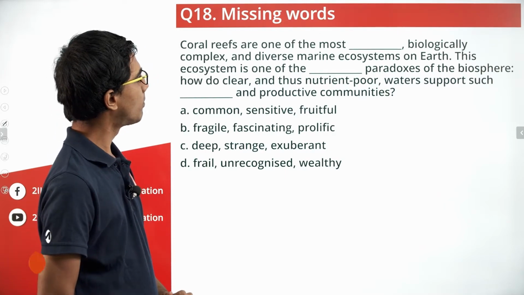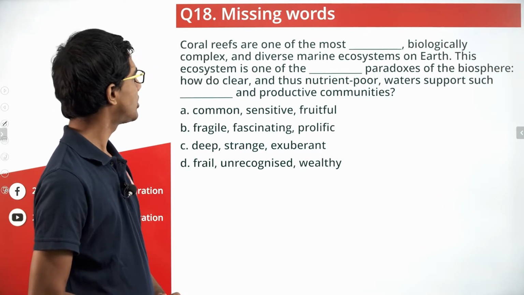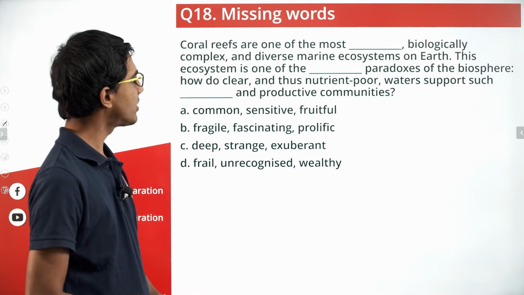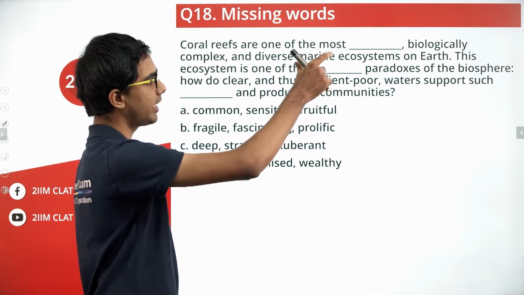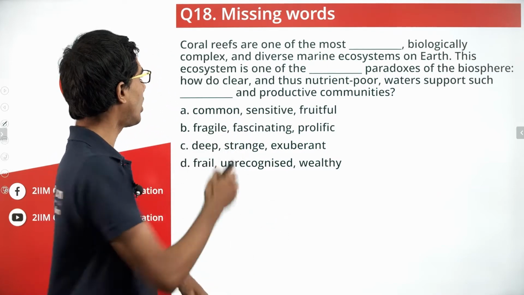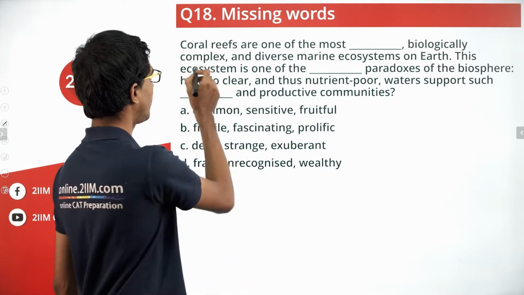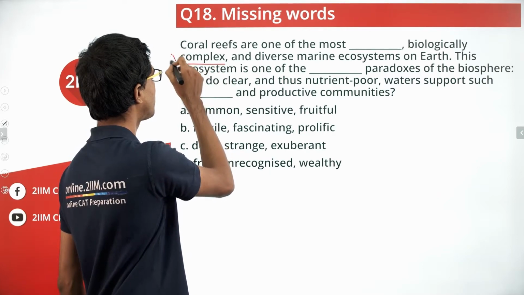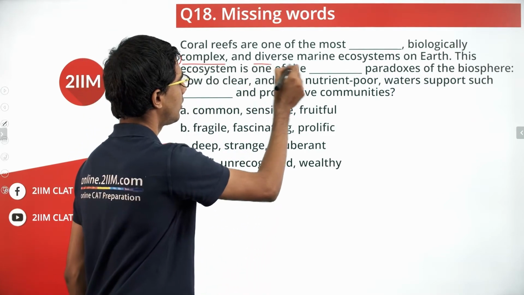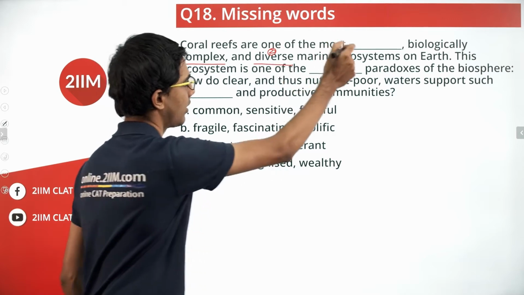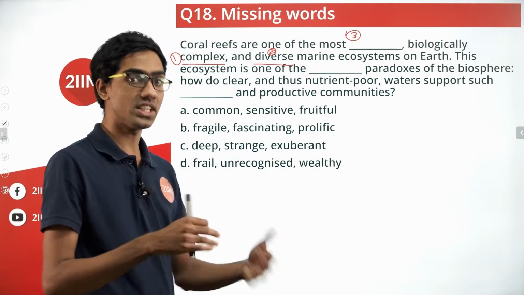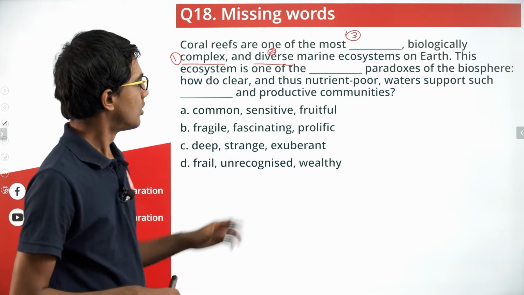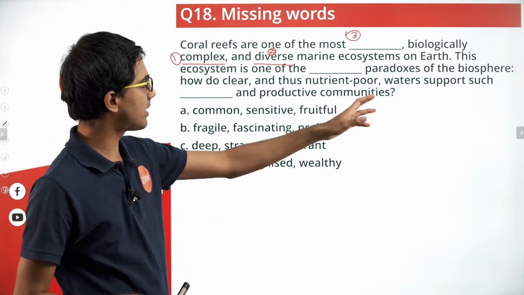Coral reefs are one of the most biologically complex and diverse marine ecosystems. So there is something that describes what coral reefs are. Because there is one description here, they are complex, biologically complex, two, they are diverse, and so there must be something else that quantifies the adjective that can be attributed to coral reefs. So that much we have as a clue now.